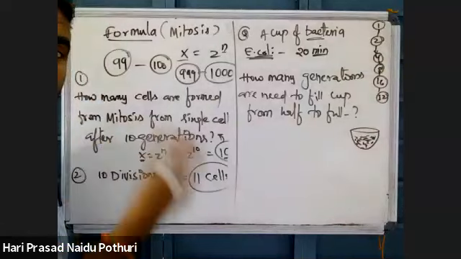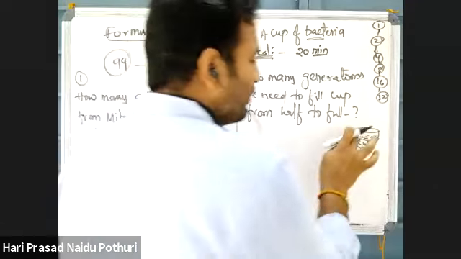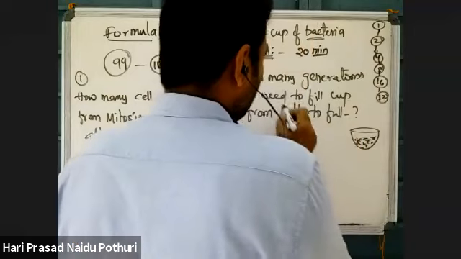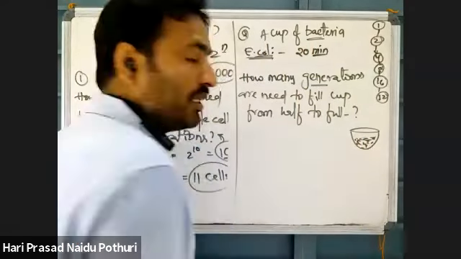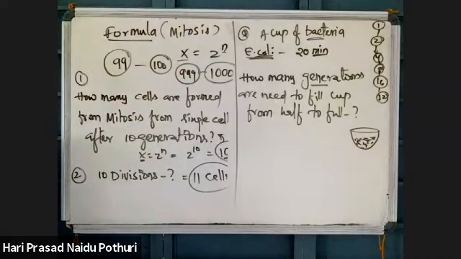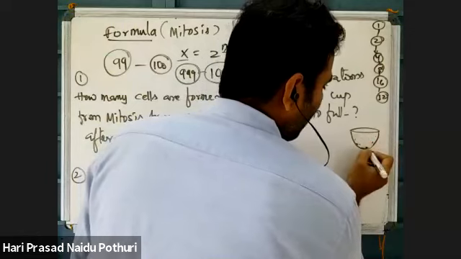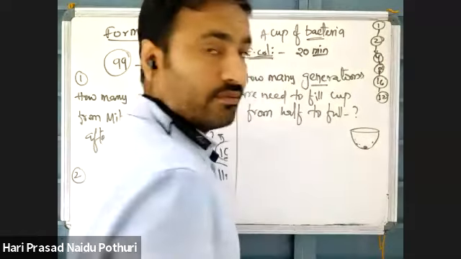To multiply that bacteria number into a full cup, how many generations or how many mitotic divisions are required? Anyone? Whatever the number of generations, suppose one bacterial cell is there.